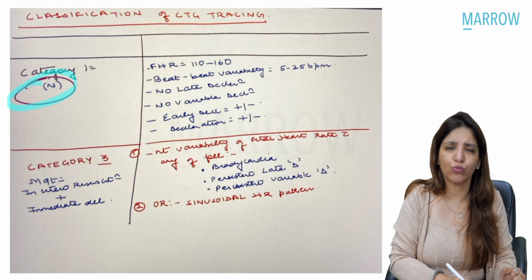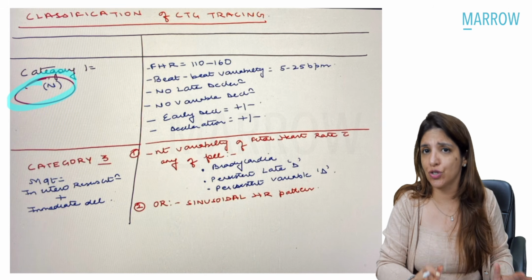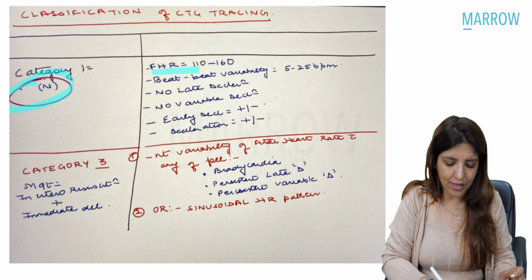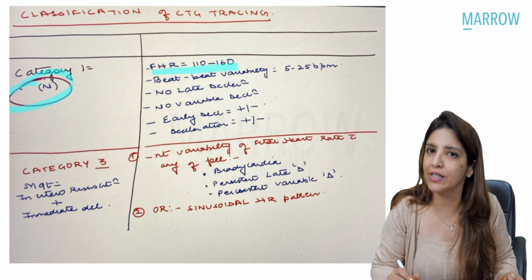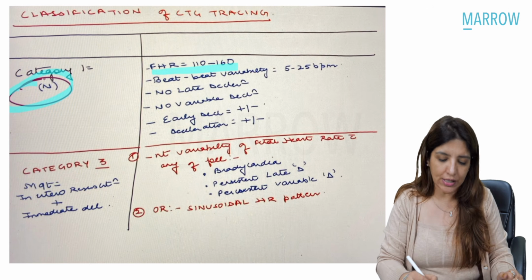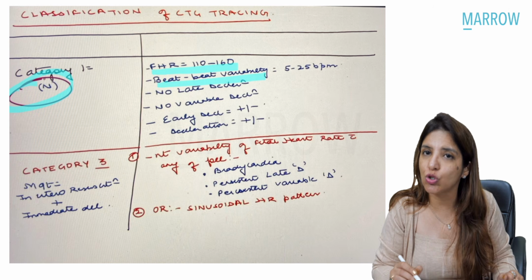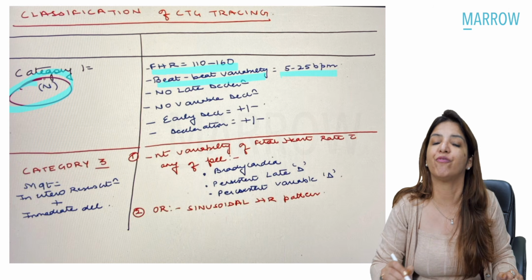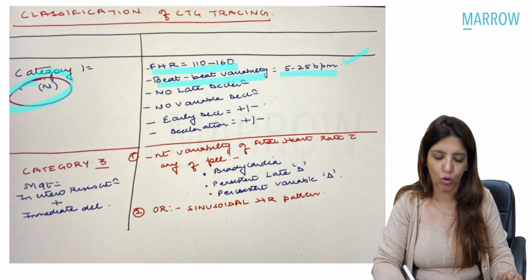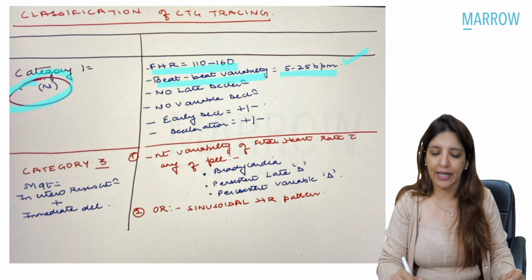Category 1 stands for a normal CTG tracing. A normal CTG tracing will have fetal heart rate between 110 to 160 beats per minute. Fetal heart rate is going to show a beat-to-beat variability of 5 to 25 beats per minute. That's very, very important. There shouldn't be any late decelerations.